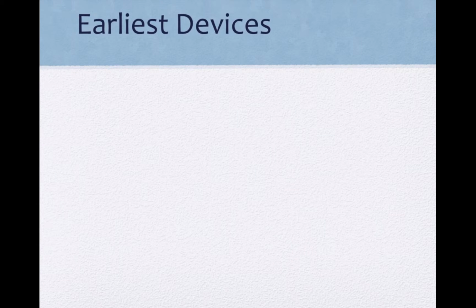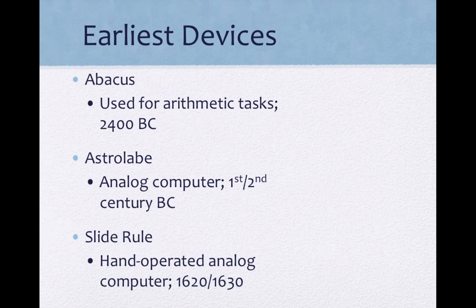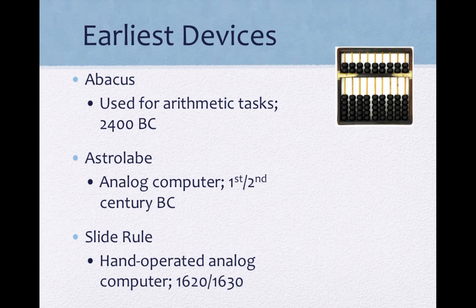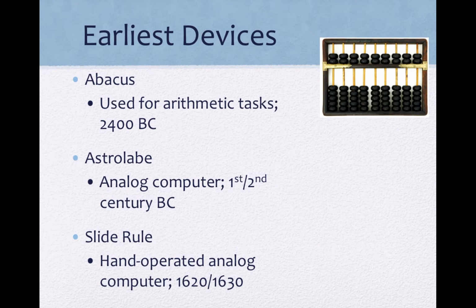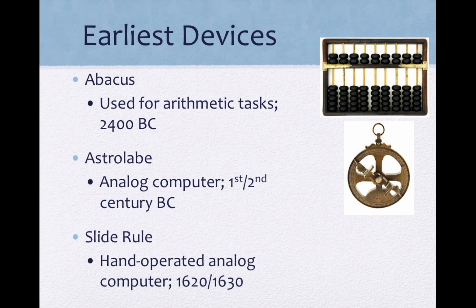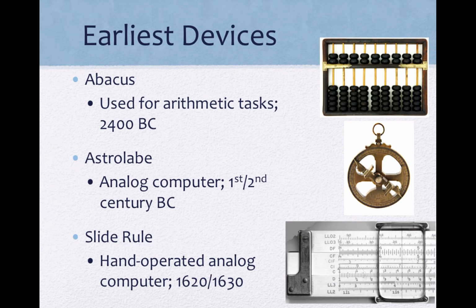There were many early devices similar to the computer. The abacus, the astrolabe, and the slide rule were three important ones. The abacus was invented for arithmetic tasks, and many other forms have later been invented. The astrolabe was made in the Hellenistic world and is capable of working out several different kinds of problems in spherical astronomy. The slide rule is a hand-operated analog computer, and it's used for multiplication and division. It was introduced shortly after the publication of the concept of logarithms.